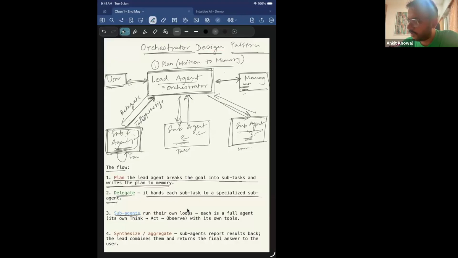Sub-agents, this is important: they run their own loops, right? We talked about this in the previous workflow, that when we create agents, there is a specific goal of the user and we have a loop going on between the server and the LLM to achieve that task. It's not a one-shot thing, right? So each sub-agent runs its own loop. Each is a full agent, with its own think, act, and observe. We saw the ReAct loop, right? Each sub-agent is a full agent that runs its own thinking, acting, and observing.